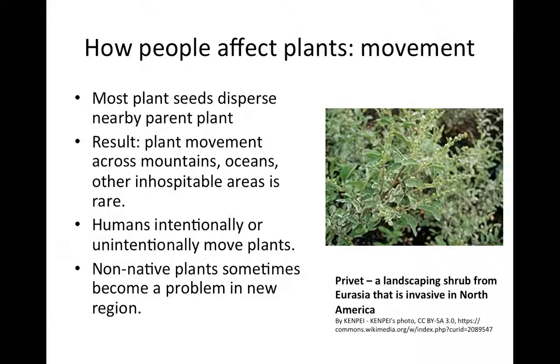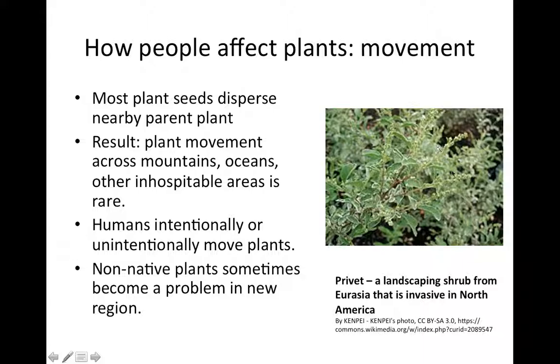Many of these plants are harmless or even desirable, but there's also many cases where these plants cause harm, either to agriculture or by taking over natural areas. And so this is an area of active research for management. How do we prevent unintentional movements, and what do we do about plants when they are unintentionally moved?